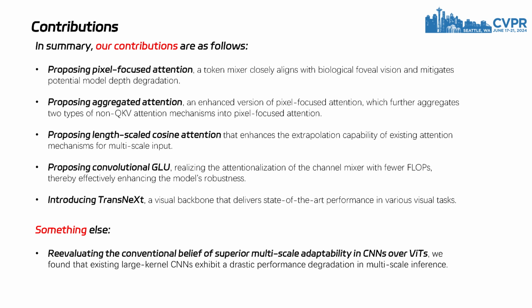robustness. We introduced TransNeXt, a visual backbone that delivers state-of-the-art performance in various visual tasks, such as image classification, object detection, and semantic segmentation among models of similar size. It also exhibits state-of-the-art robustness. Additionally, we are re-evaluating the conventional belief of superior multi-scale adaptability in CNNs over ViTs. Our research found that existing large kernel CNNs exhibit drastic performance degradation in multi-scale inference. We believe this finding will inspire the research community.